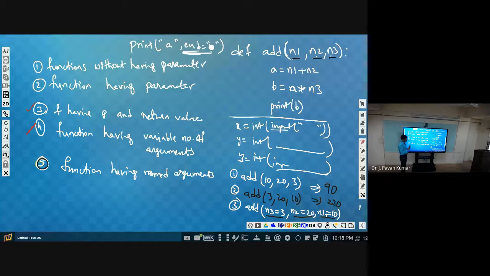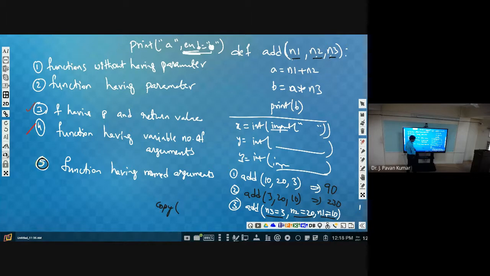Instead of remembering the order of the parameters, we are giving the flexibility to the programmer or the user that he could use the parameter names itself. Suppose, just assume, one function called copy function exists. This is just an assumption.